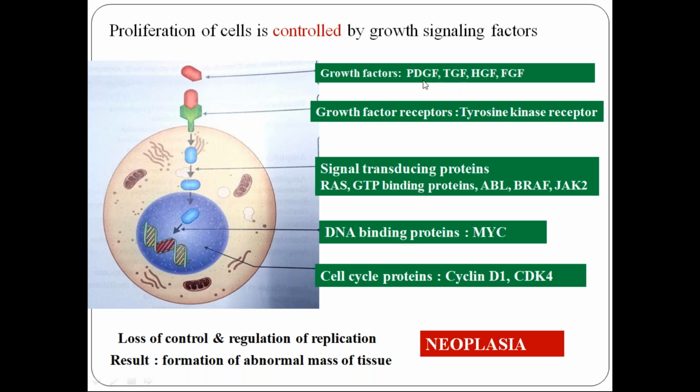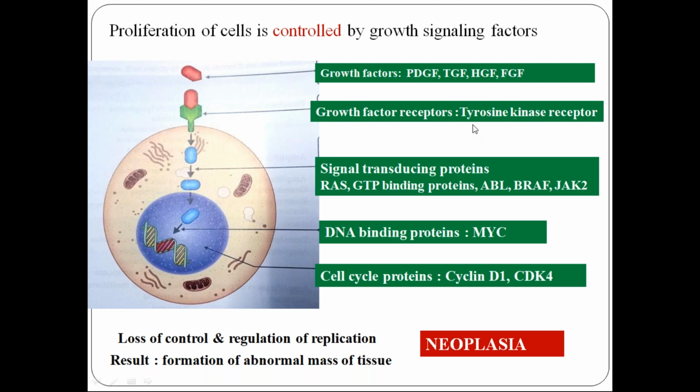You have to know the full form. I'll be introducing many terms in this class, so it's better you open your textbook and highlight whatever I'm teaching today. Growth factors are platelet derived growth factor; T stands for transforming, H is hepatocyte, and F is fibroblast; GF is growth factor.